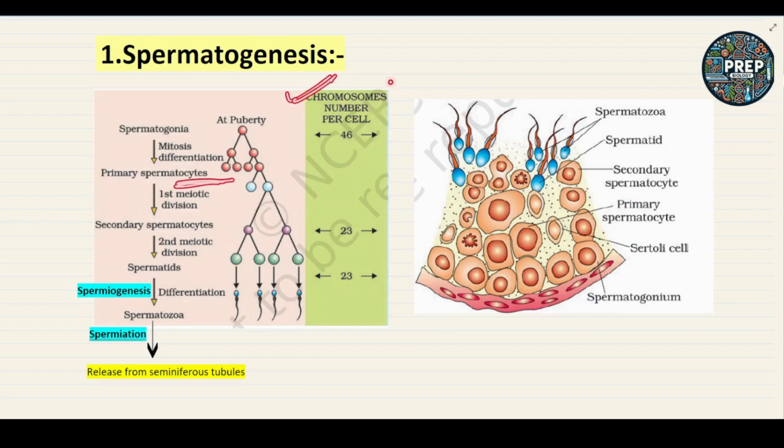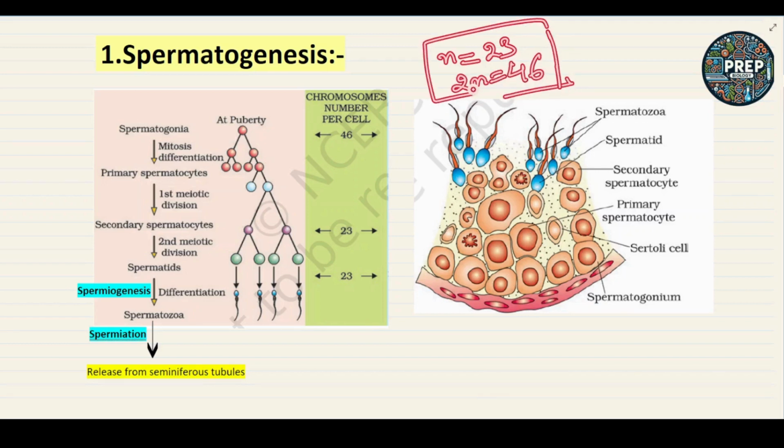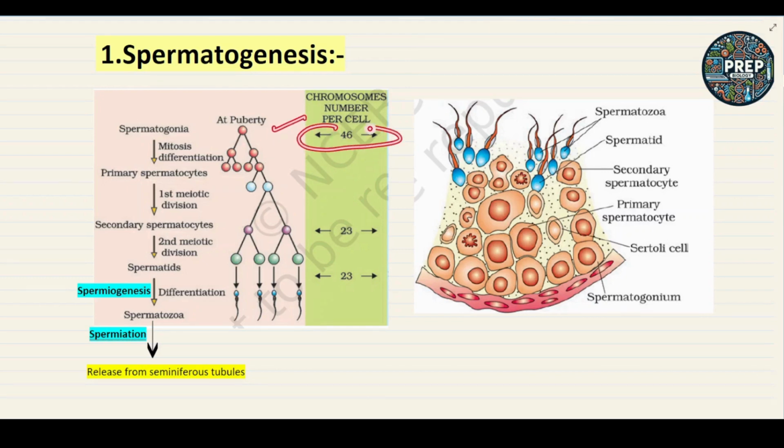The chromosome number of the spermatogonia is 46, that is, it is diploid, 2n in nature. We know that in human beings there are 23 pairs of chromosomes; haploid is 23 and diploid is 46. So the spermatogonia with 46 chromosomes, diploid in nature, will form the primary spermatocyte, which is also diploid. Equational division occurs and the 46 chromosomes are there.